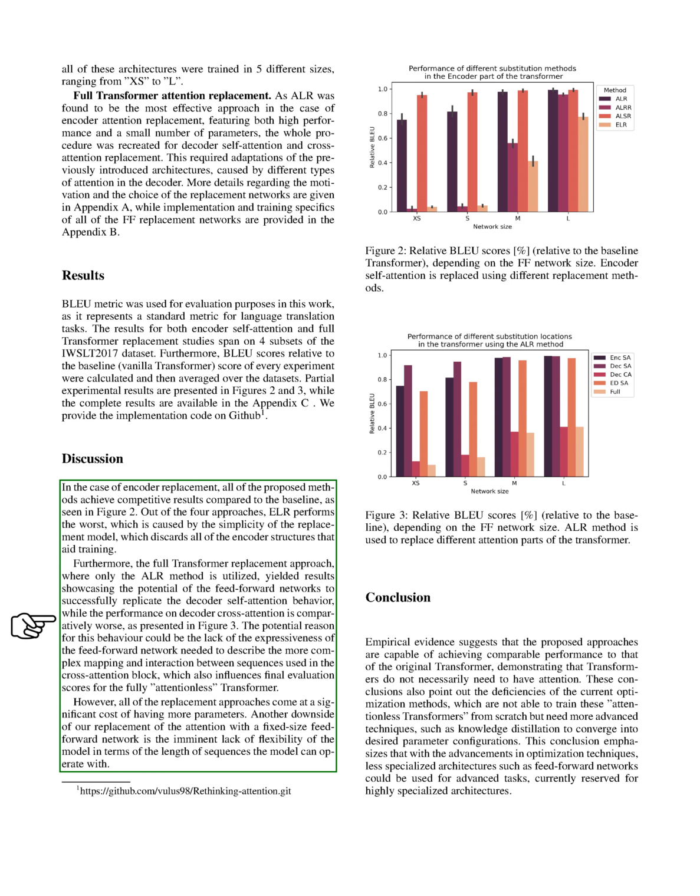The full transformer replacement approach, where only the ALR method was used, showed that feed-forward networks could successfully replicate the decoder self-attention behavior. However, the performance on decoder cross-attention was comparatively worse. This could be because the feed-forward network lacked the expressiveness needed to describe the more complex mapping and interaction between sequences used in the cross-attention block. This also affected the final evaluation scores for the fully attentionless transformer.